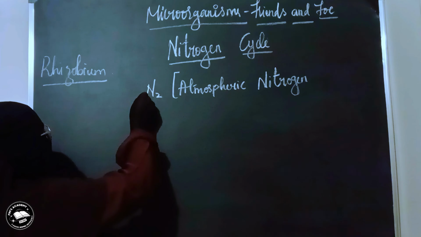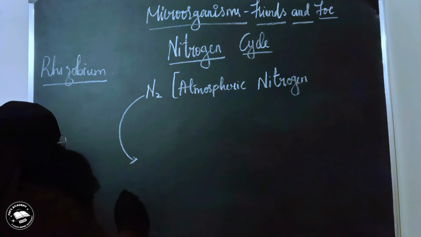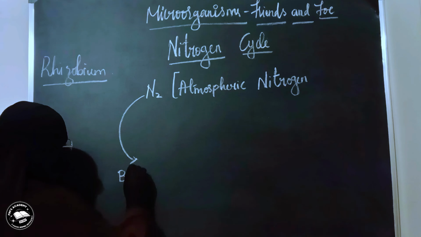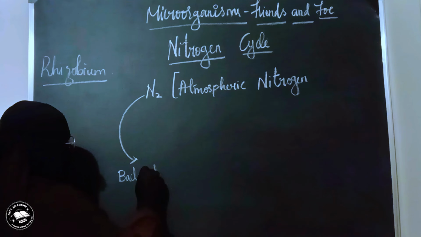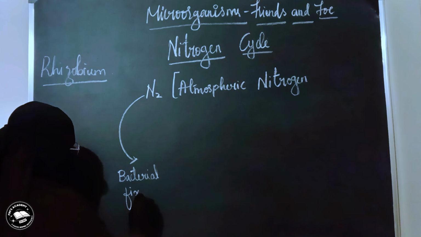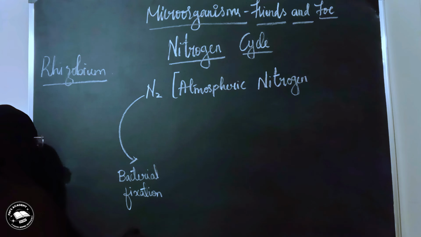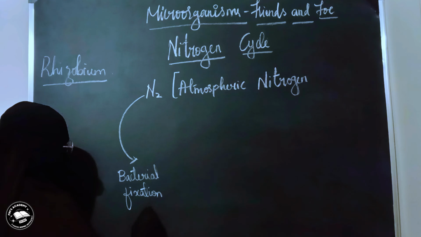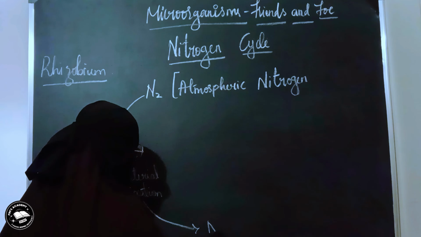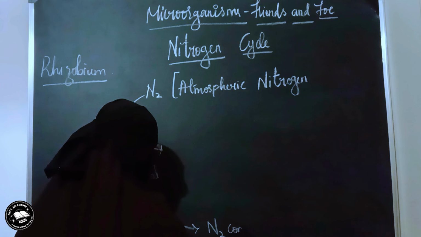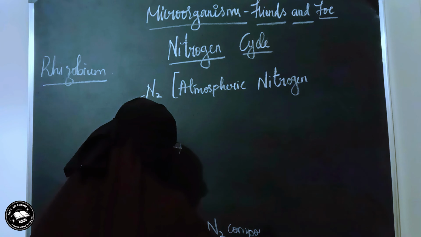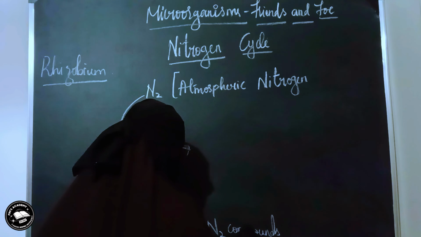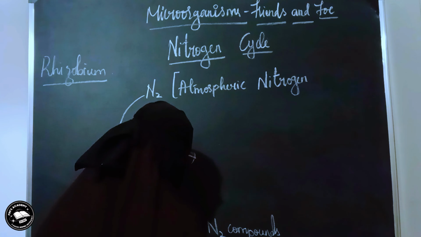What happens is that this atmospheric nitrogen, due to bacterial fixation by bacteria like rhizobium, azotobacter or cyanobacteria, is converted into nitrogen compounds in the soil.